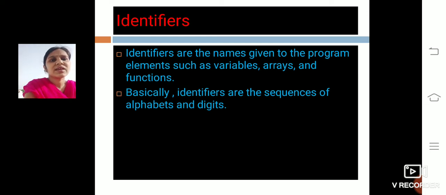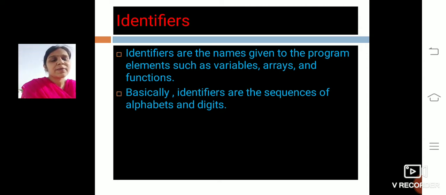Next we will see identifiers. What are identifiers? Identifiers are the names given to program elements such as variables, arrays and functions. Keywords were reserved words, which means they were defined by default.